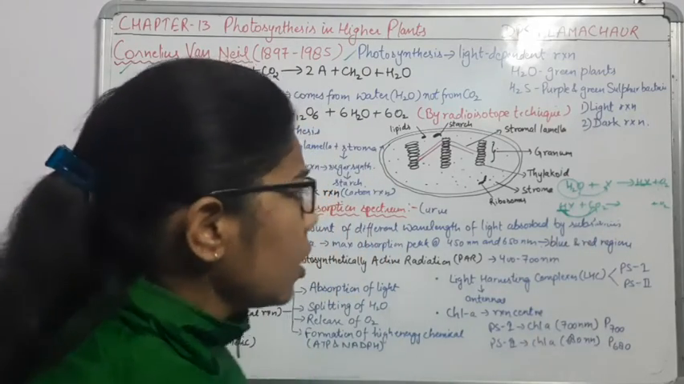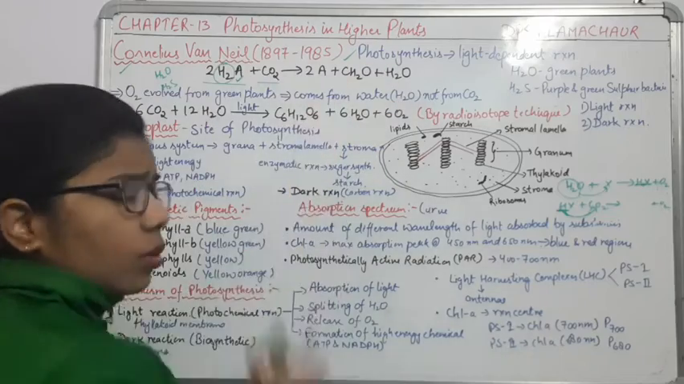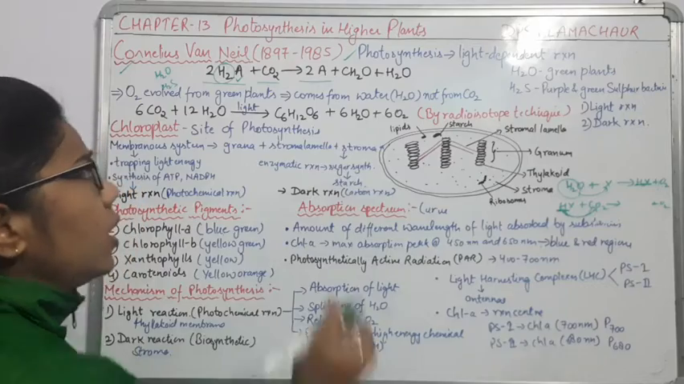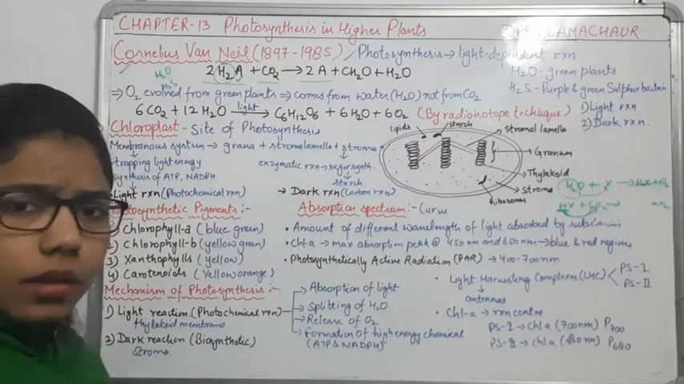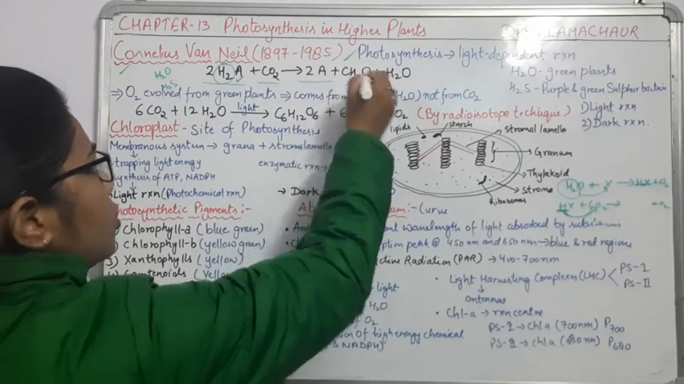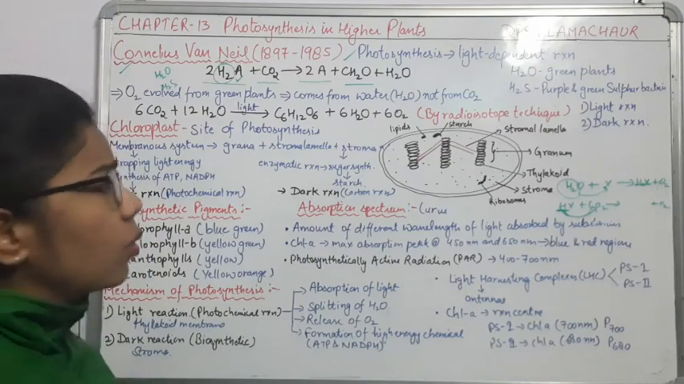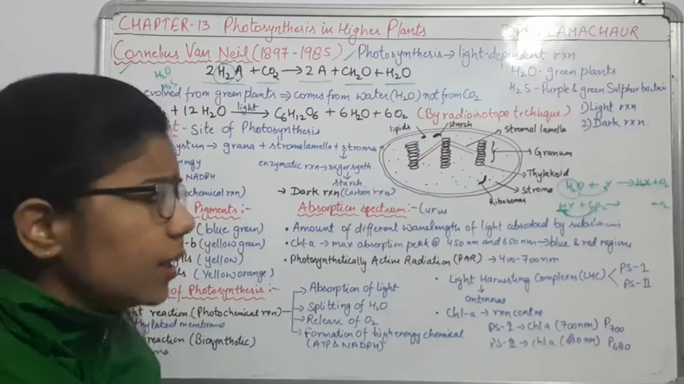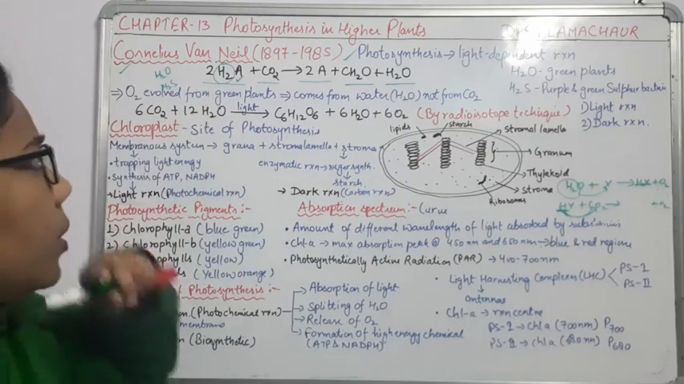Here we have shown in a single step that we are getting this 2A. 2A is the thing which we get from here. Then CH2O we can assume as glucose, and water as well. So we can say that oxygen is evolved from the green plants.